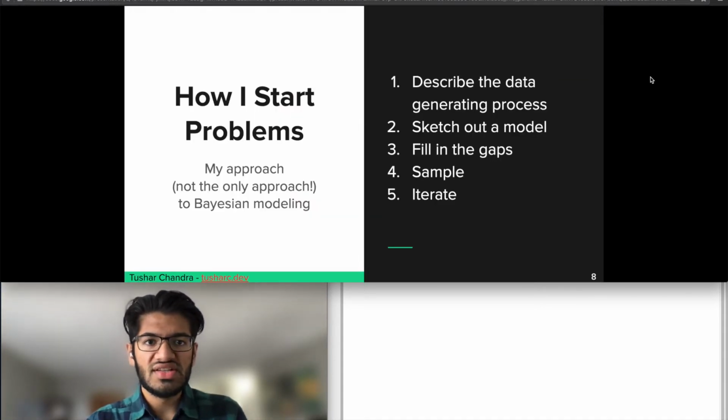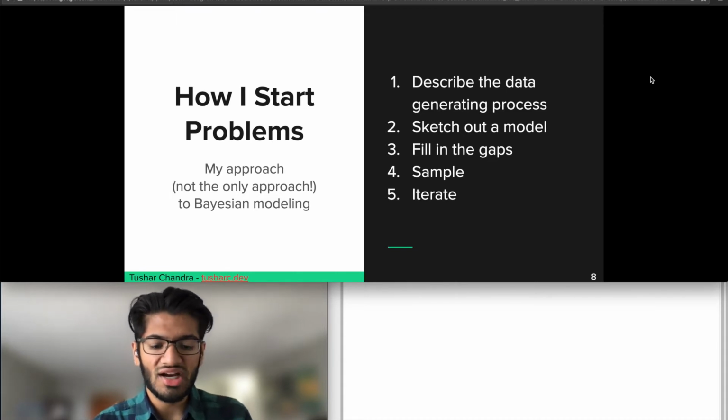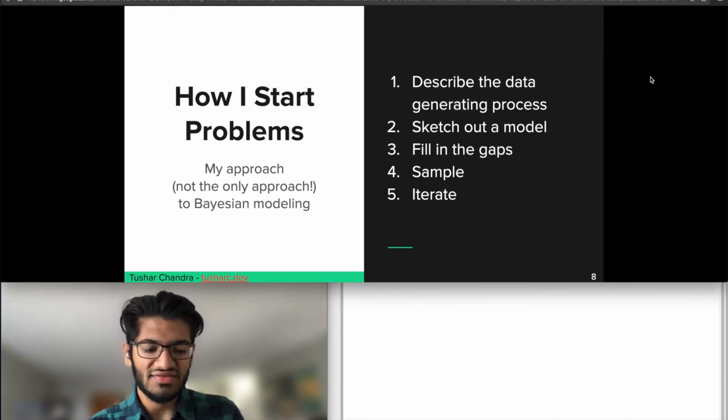So one of the reasons that the PyMCCon organizers created these "let's build a model" talks is to help people who have experience in Bayesian modeling walk through their thought process when they're approaching new problems. And so that's what I'm going to do today.